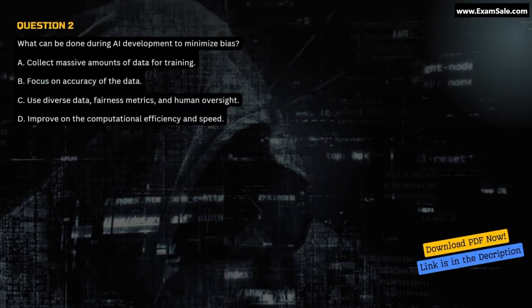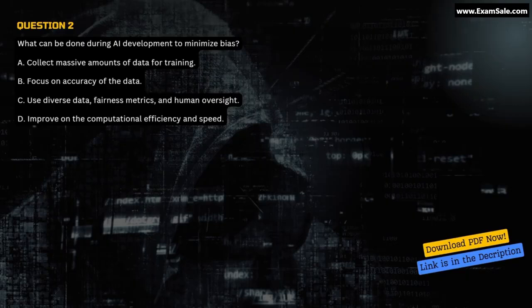Question 2. What can be done during AI development to minimize bias? A. Collect massive amounts of data for training. B. Focus on accuracy of the data. C. Use diverse data, fairness metrics, and human oversight. D. Improve on the computational efficiency and speed.